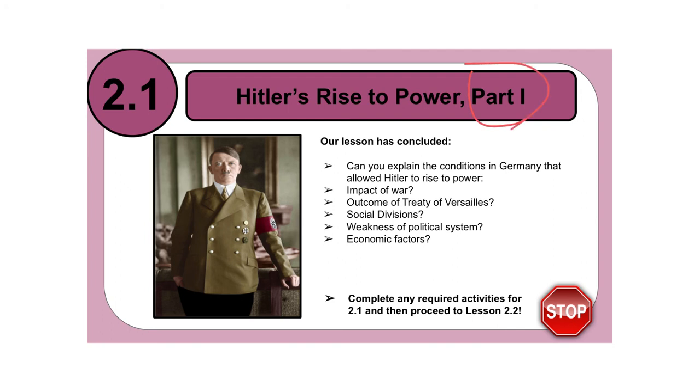So this is a two-part series. So the lesson has concluded. Can you explain the conditions in Germany that allowed Hitler to come to power? Can you explain how the impact of war did so? How did the outcome of the Treaty of Versailles impact Hitler's rise to power? Social division in Germany, how did that create Hitler's rise to power? The weakness of their political system, how did that impact Hitler's rise to power? And the poor economic conditions in Germany after World War I, how did that help pave the way for Adolf Hitler to become the next dictator of Germany?